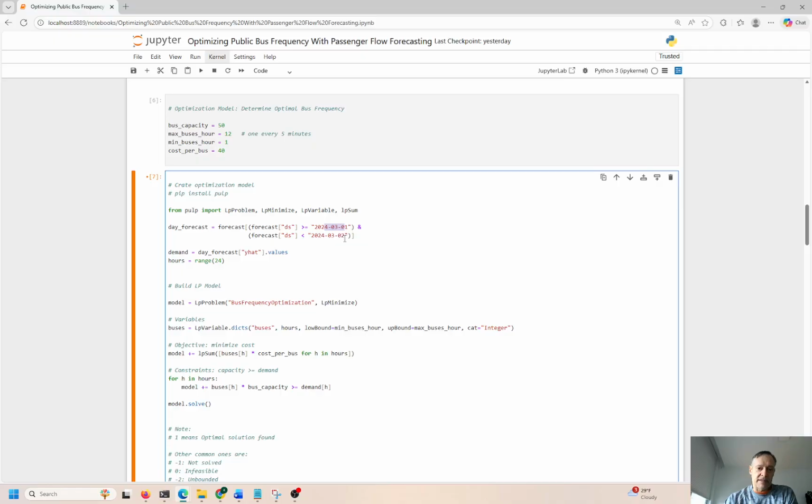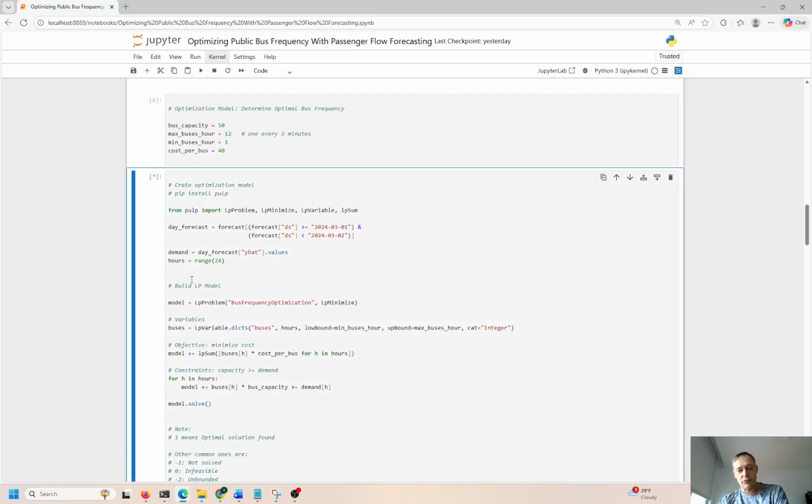This is going to be 1 day, so March 3rd, 2024. Okay, so everything between the beginning of the day and the end of the day, I want to use that as my forecast. And the value I'm going to try to predict is y hat. Remember, we have 2 values right here, or variables. The time series, that's the ds, and the y hat, that is what we're trying to predict.